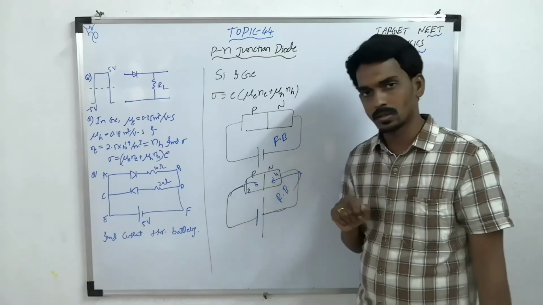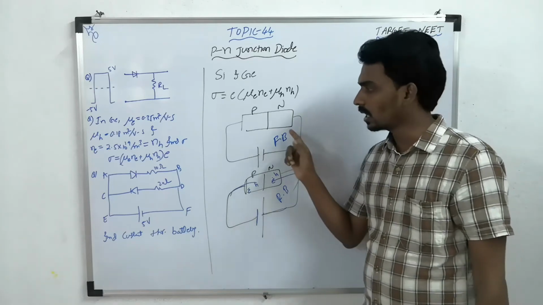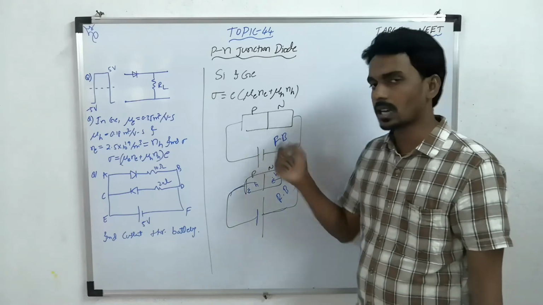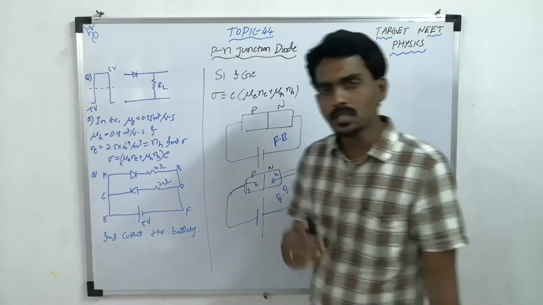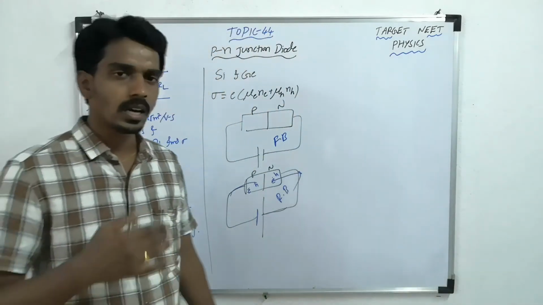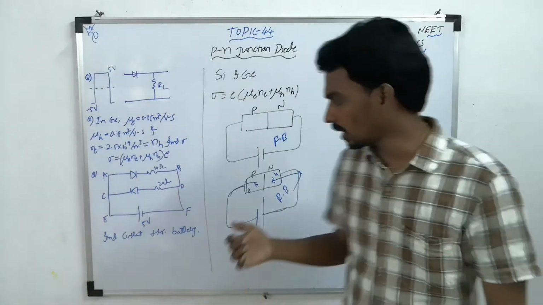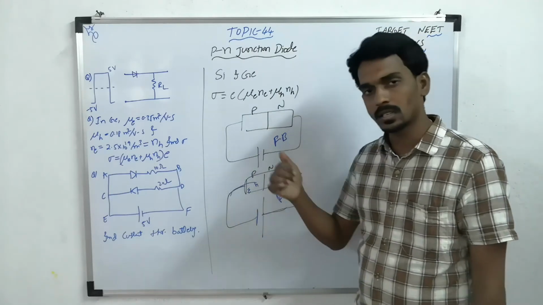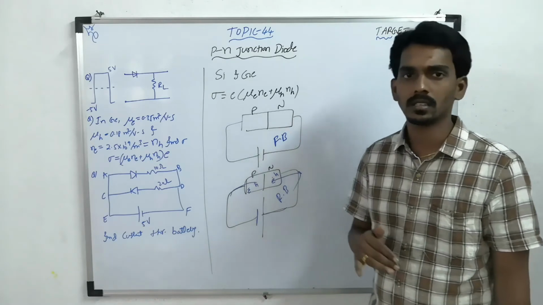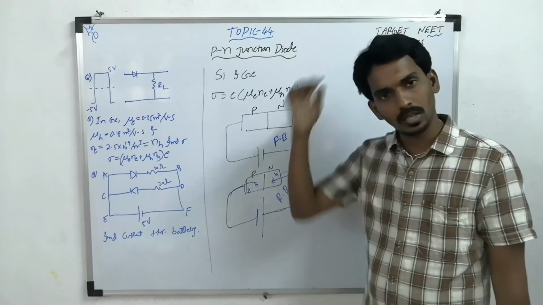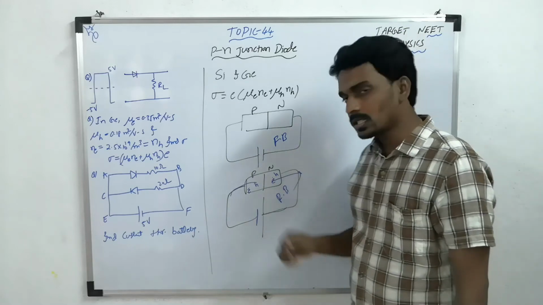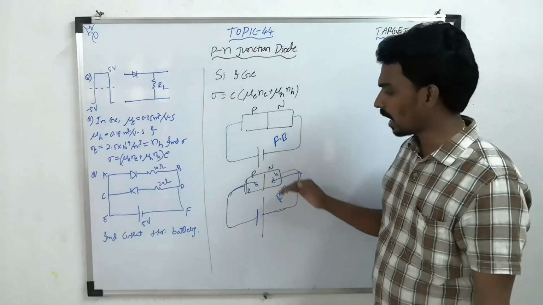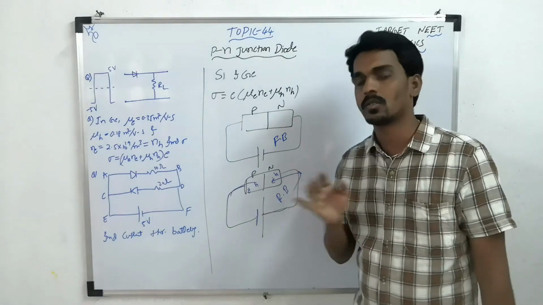But here, if you consider, the current is due to majority charge carriers, so the current is very high compared to the current in reverse mode, because in reverse mode the charge carriers crossing the junction are minority, the number is very less. So charge is very less, so current is very less. In this case the current value is very low, so almost we will take it as negligible, zero current.